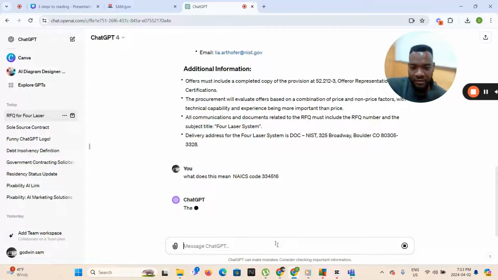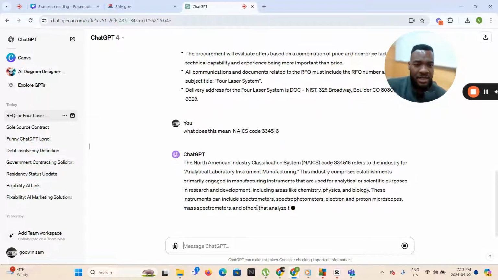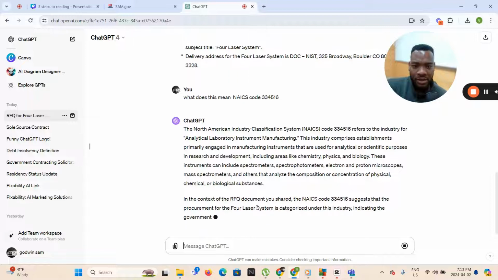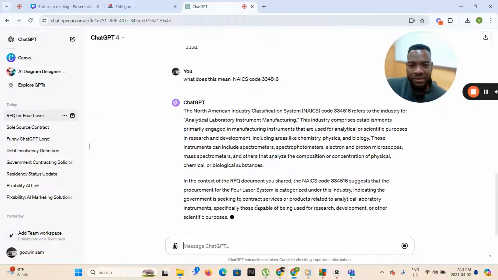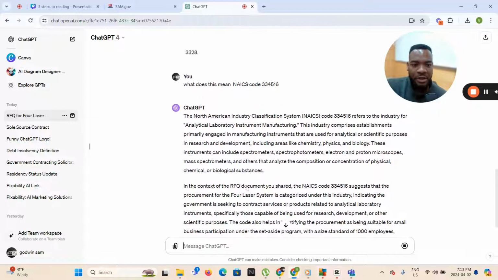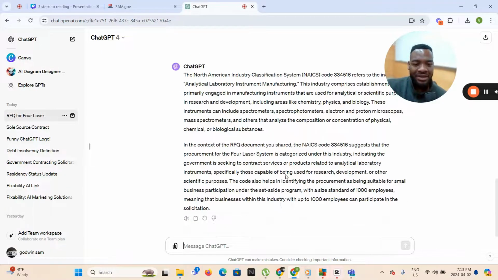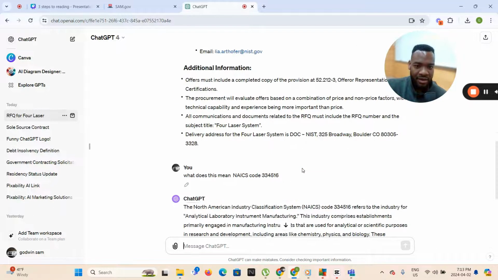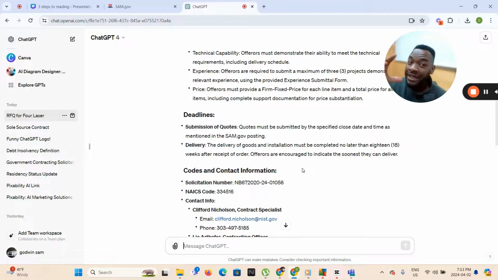Okay. So this NAICS code 334516 is analytical laboratory instrument manufacturing. Okay. They do not want a manufacturer with more than 1,000 employees, which was the specification, because that is called the size standard. Like I said, the government is extremely clear. They don't leave room for ambiguity when it comes to solving their problems.